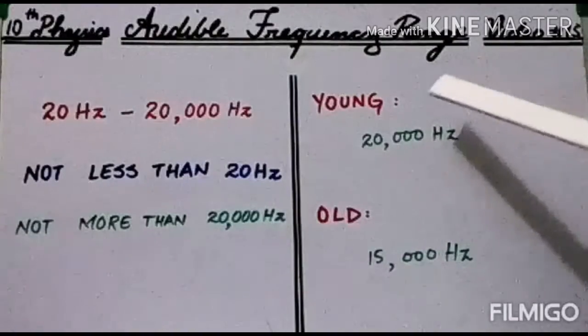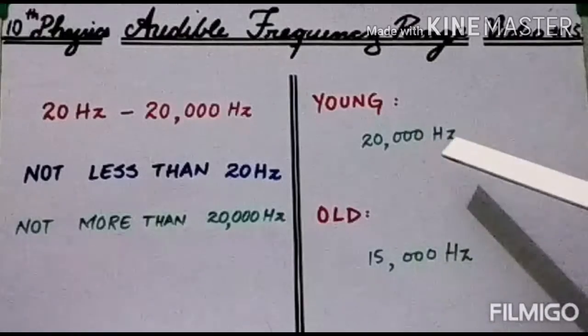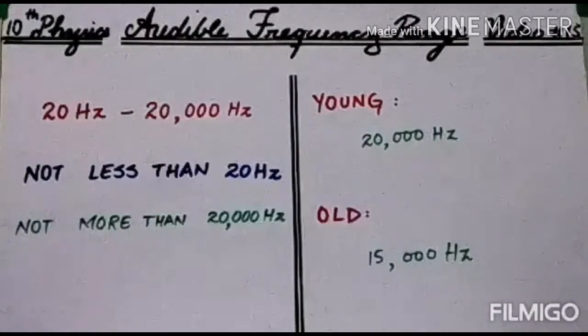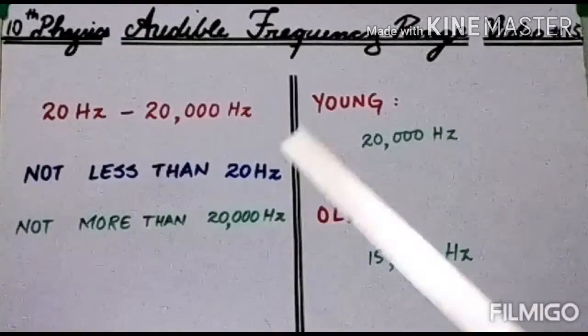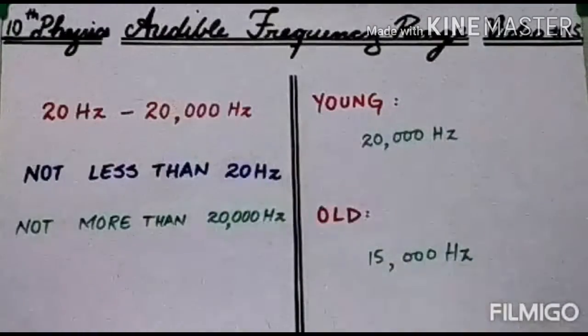Young people and children can hear frequencies up to 20,000 Hz, but with the passage of time, when they become old, the maximum range that can be heard is 15,000 Hz. Also, this audible frequency range depends upon the nature of the human ear. Different people of the same age can also have different frequency ranges.